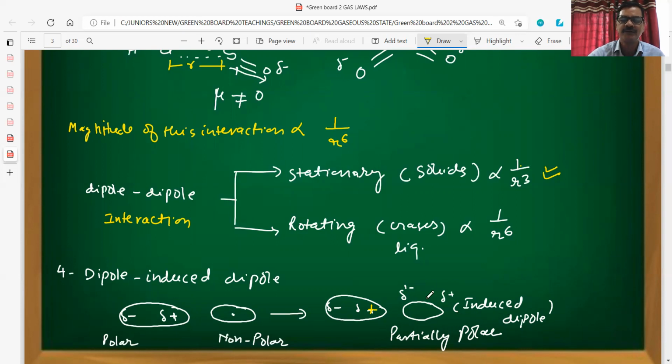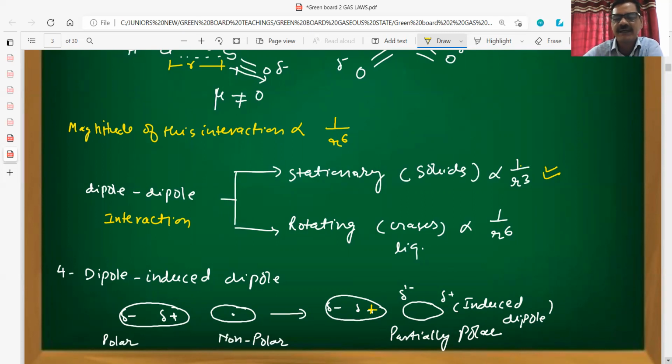So this molecule is now considered as having the induced dipole. Induced means that the neutral molecule, in which some other polar molecule has developed polarity. This is called the induced dipole.